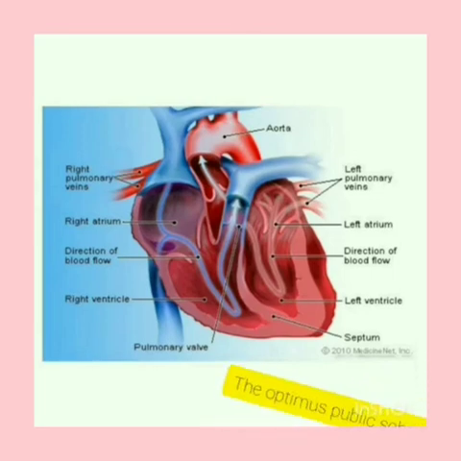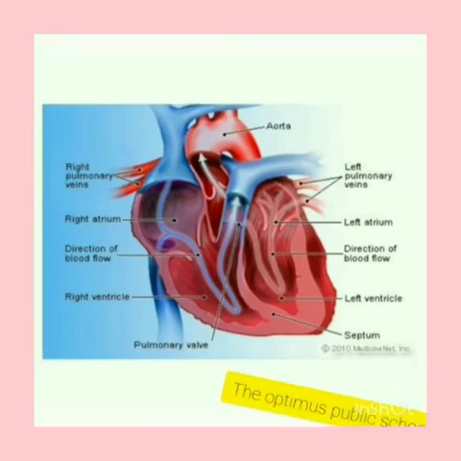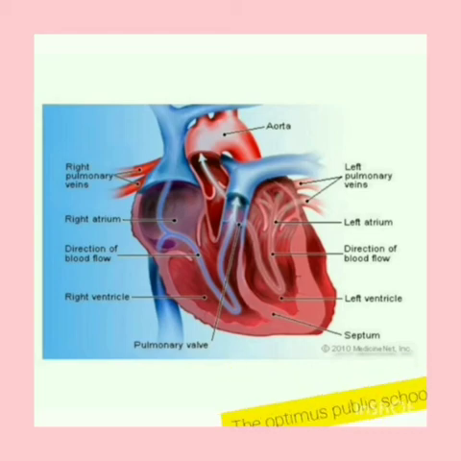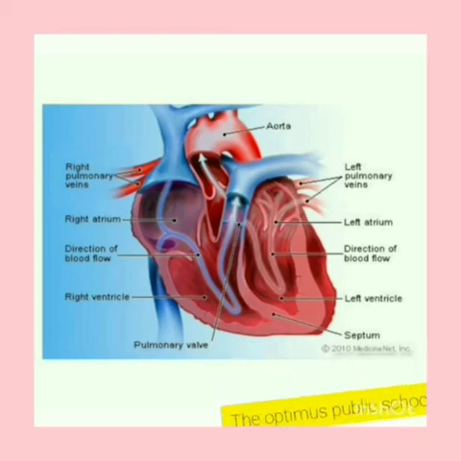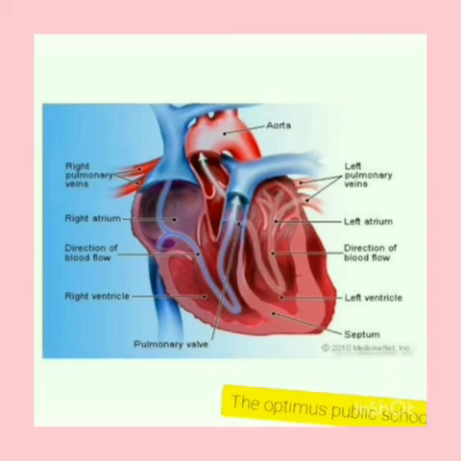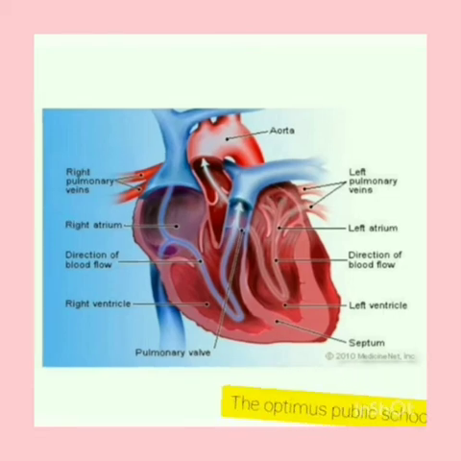Is that clear, children? So we completed the first chapter, that is the circulatory system. We started with the new words, then we continued with the blood, then the blood vessels, and about the heart, and at last we ended with the circulation of the blood. In the circulation of the blood, from the lungs the blood comes to the left side of the heart, and from the various parts of the body, the right side receives the impure blood, and then it is taken to the lungs for purification.